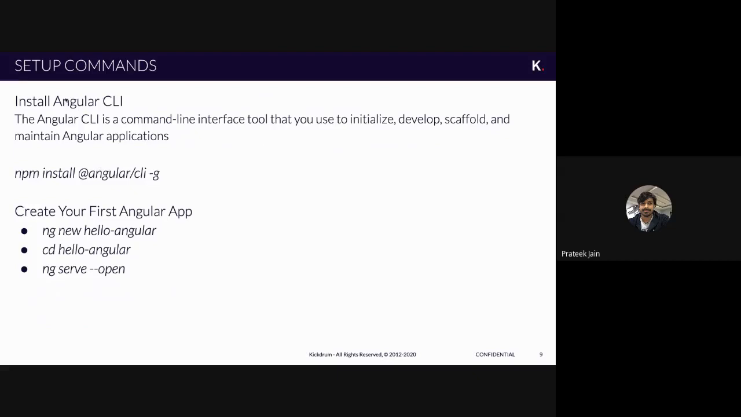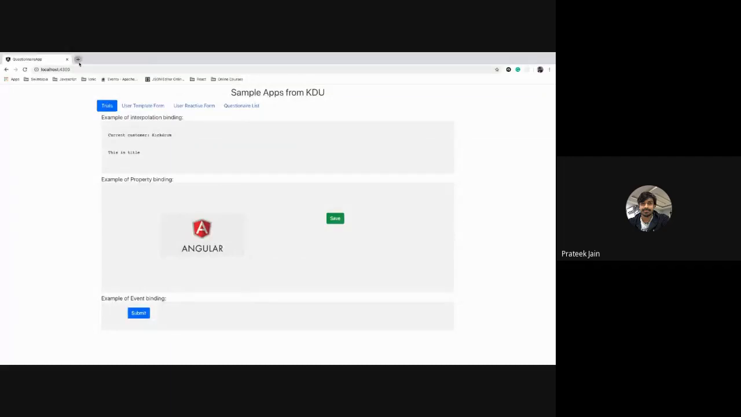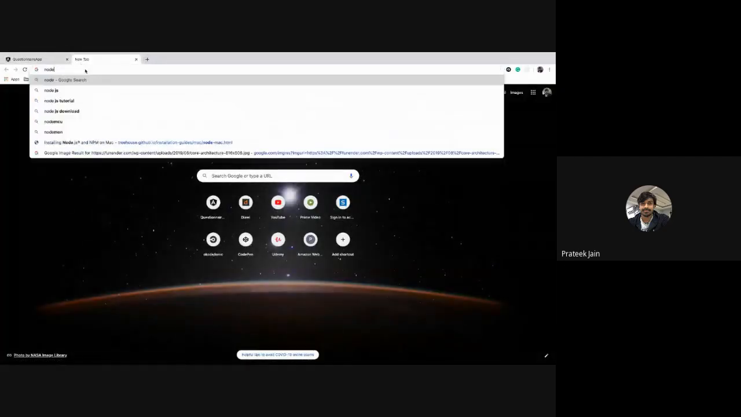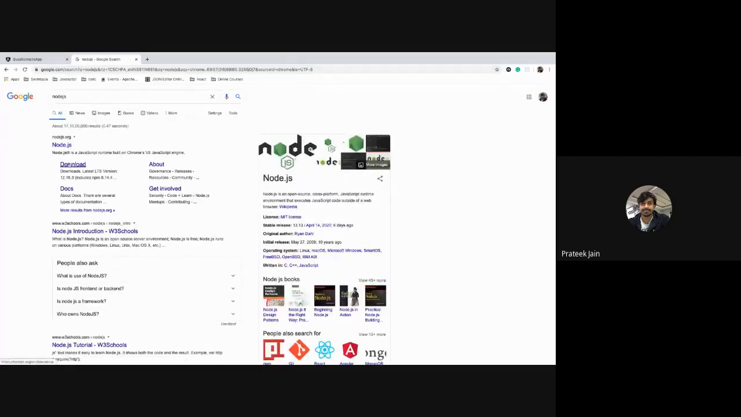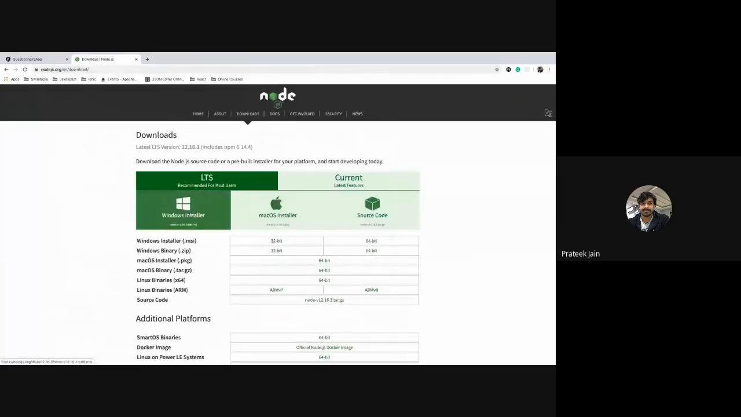Now, first, what you need to do to set up Angular on your machine. I'm expecting everyone will have npm packages or the npm command running on their machine. If you don't have npm, you need to install it. You have to go to the Node.js download page, select the appropriate OS and bit type for your machine, and install it.